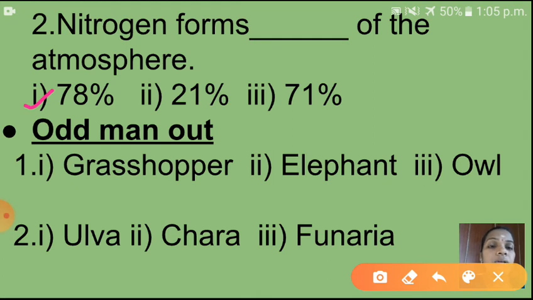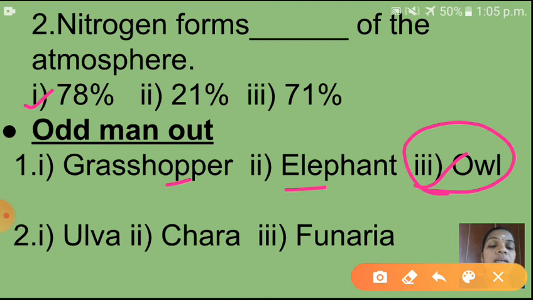Okay. Next one is odd man out. So first question is here: grasshopper, elephant and owl. So can you give me answer? Which one? Owl. Why? Because these two are what? Herbivores, and this one is what? Carnivore.